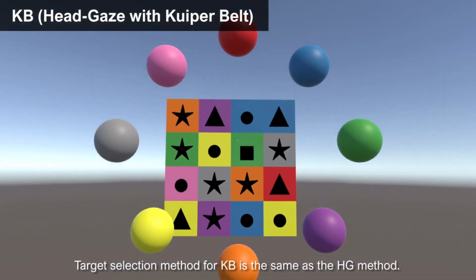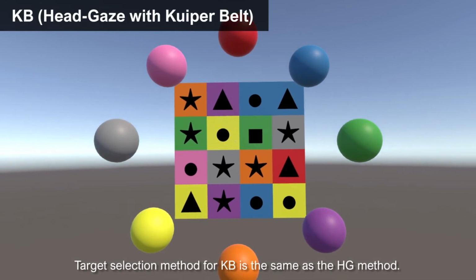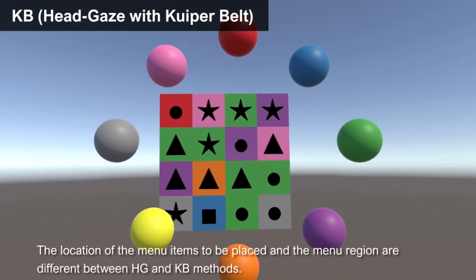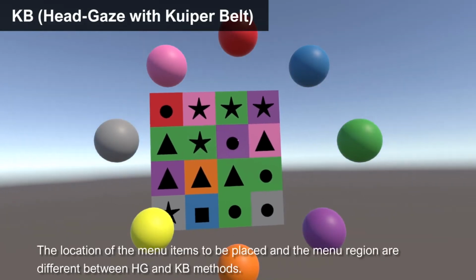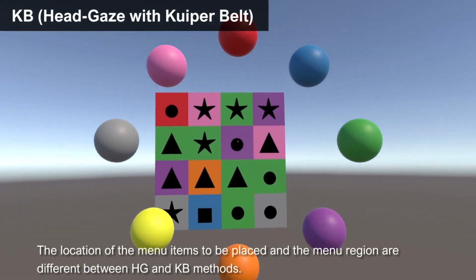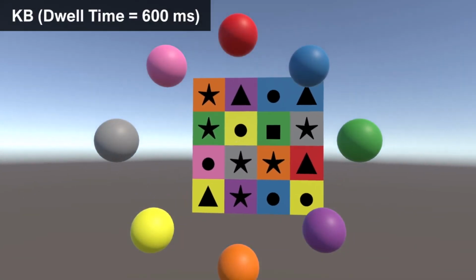The target selection method for KB is the same as the HG method. The location of the menu items to be placed and the menu region are different between HG and KB methods. This is a view of the KB at each dwell time.